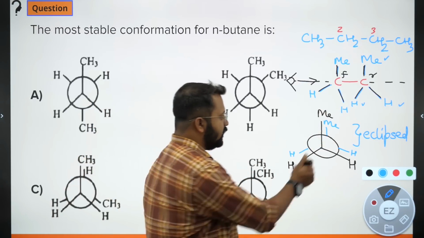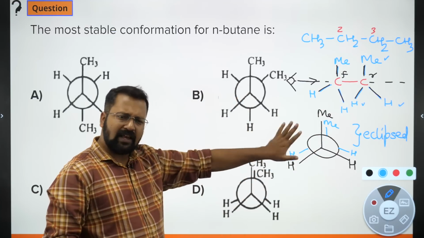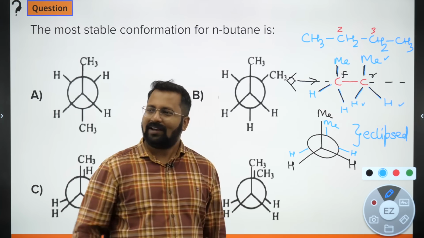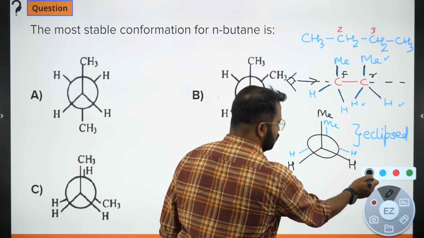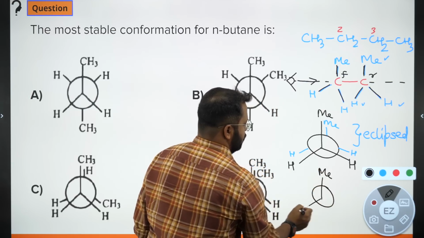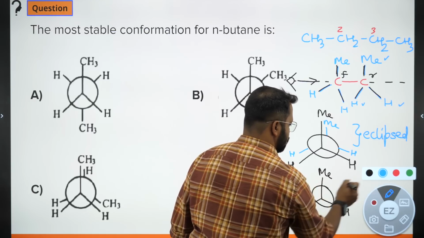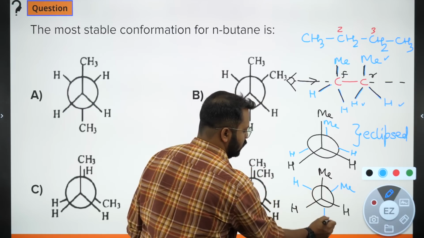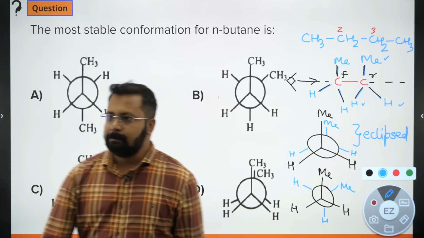So if I keep the front carbon as it is and rotate the rear carbon by 60 degrees in the clockwise direction, I will get this.